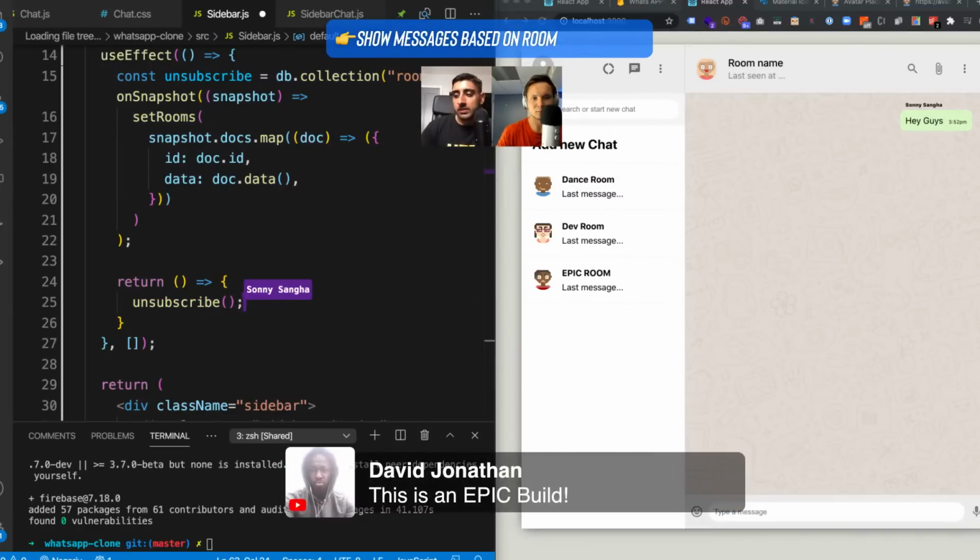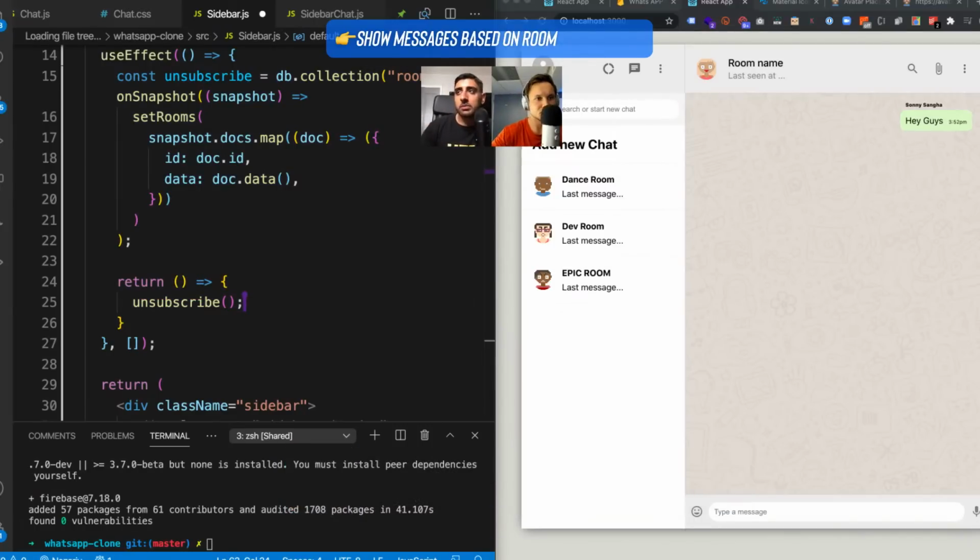So I saw somebody said they like the little tips and tricks that I drop sometimes, for example, the React keys in an array. So this is another optimization step that you can use. Whenever you do onSnapshot, it returns an unsubscribe, and you can go ahead and do that, and that will actually be really good.